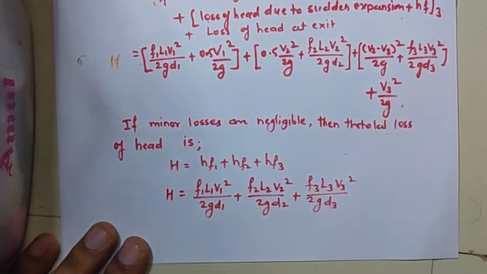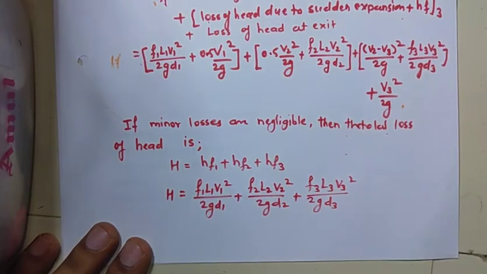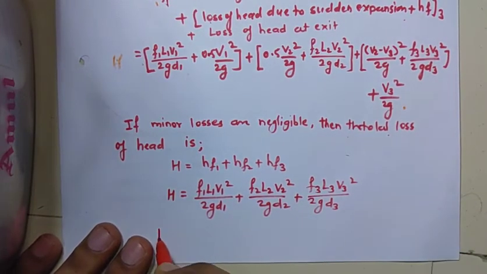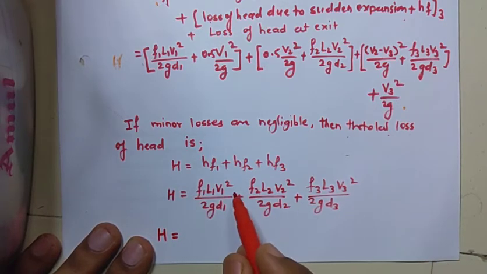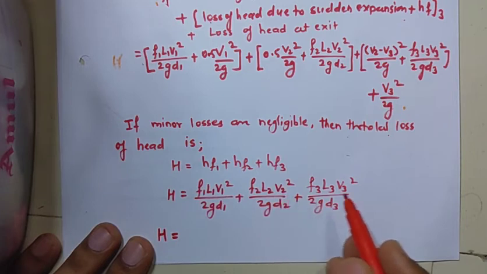And if the discharge through the pipe is known, then I can write this same expression according to the continuity equation. Discharge is equal to A1 V1, so V1 will be Q upon A1. Similarly, I can write V2 and V3 in terms of discharge.